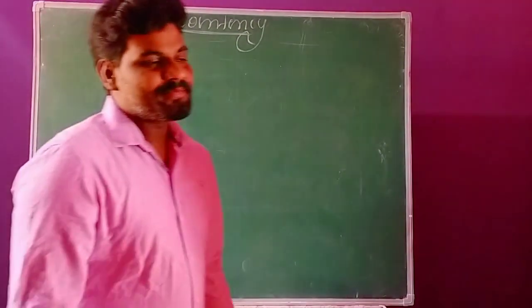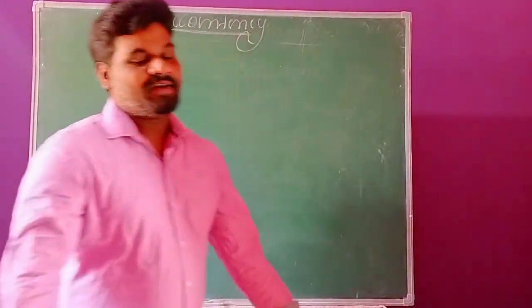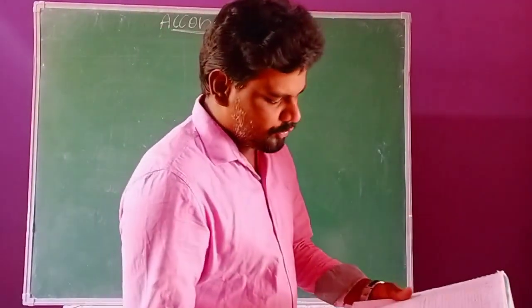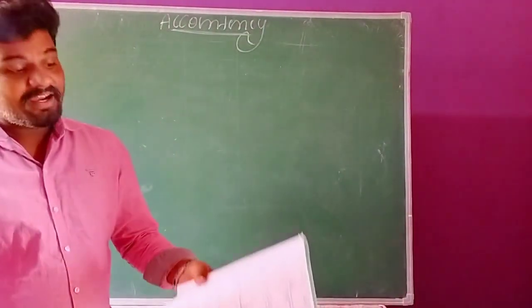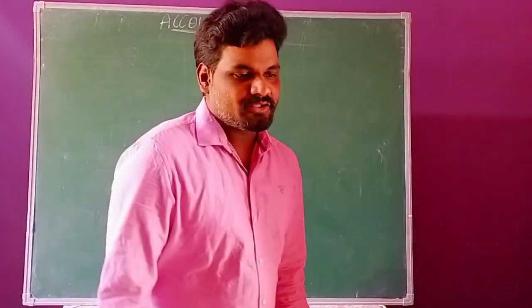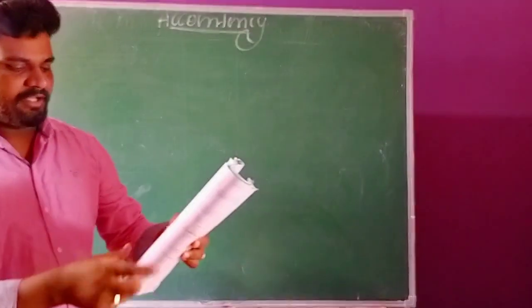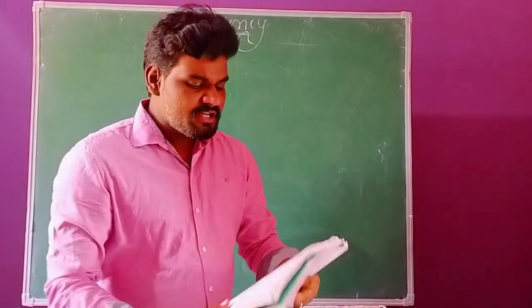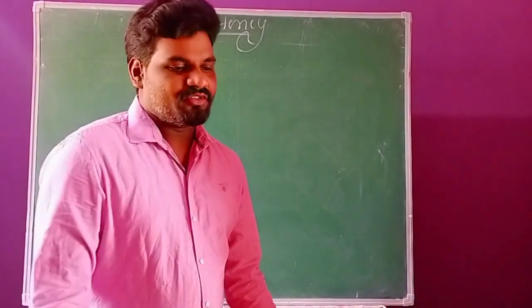All of you observe the question bank given by the PU board, page 25, question number 4. We will discuss that question now.